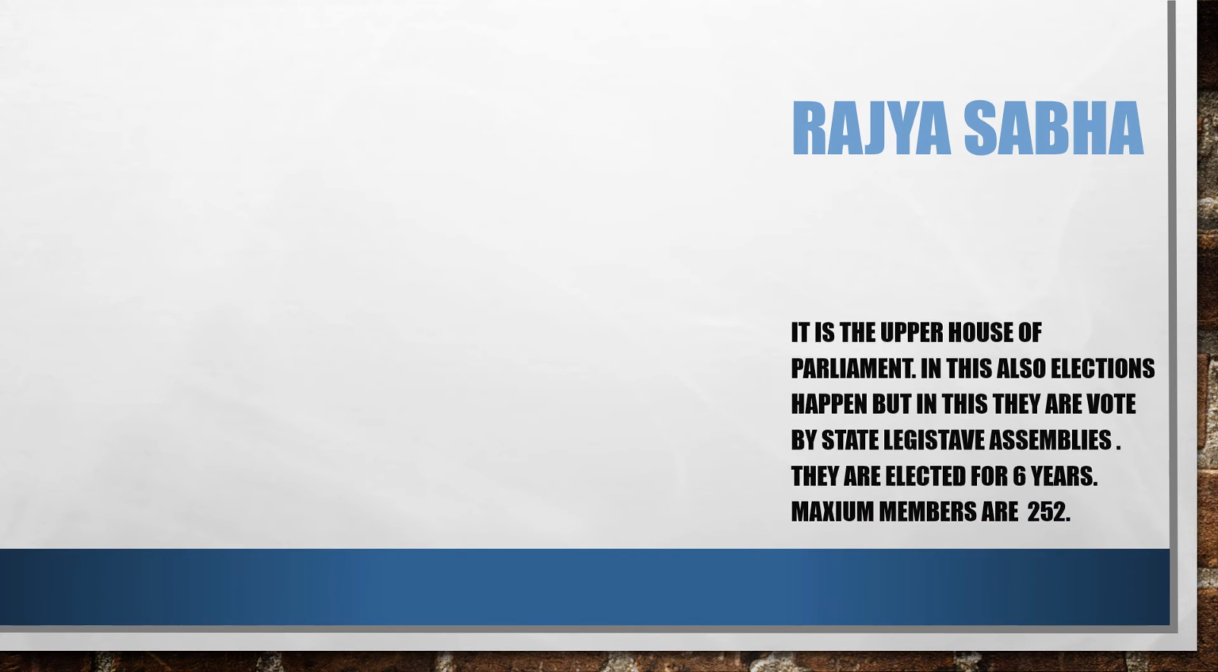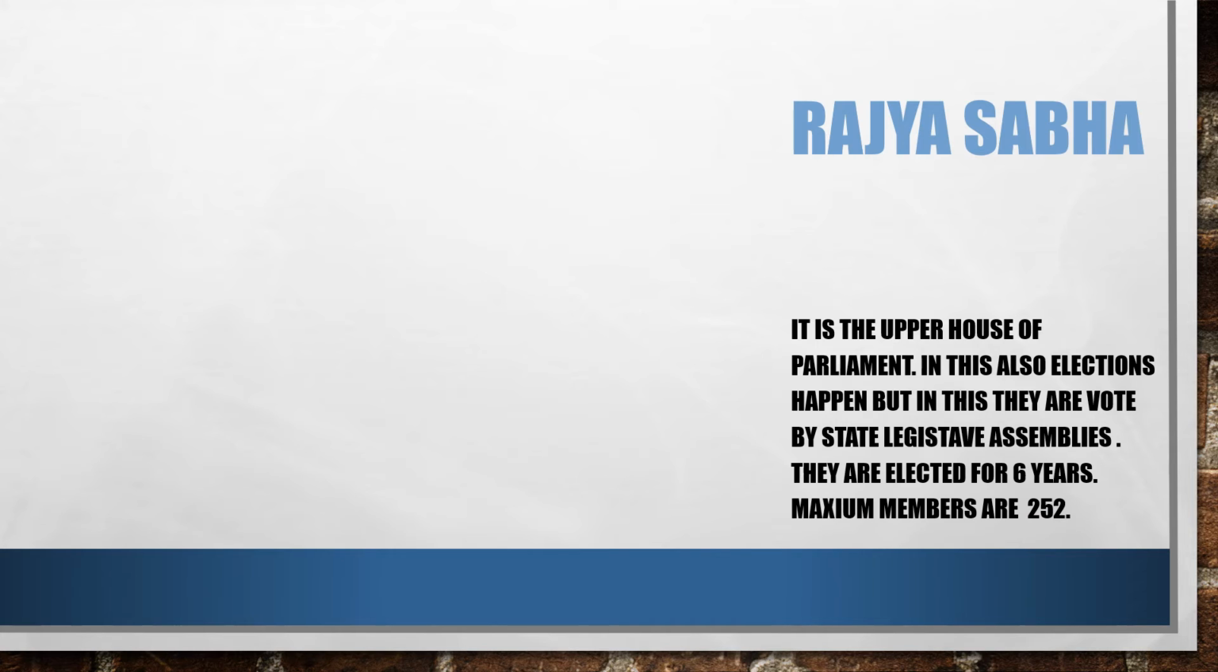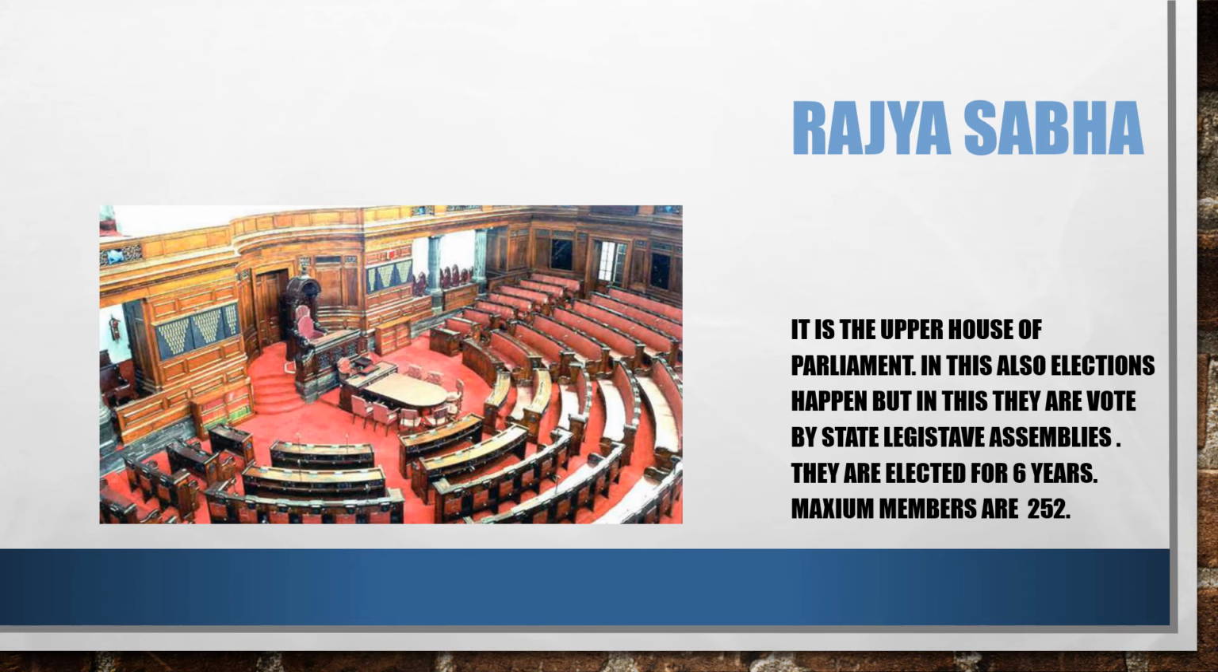Rajya Sabha. It is the upper house of parliament. In this also elections happen, but in this they are voted by state legislative assemblies. They are elected for 6 years. Maximum members are 252. See, this is a picture of Rajya Sabha.